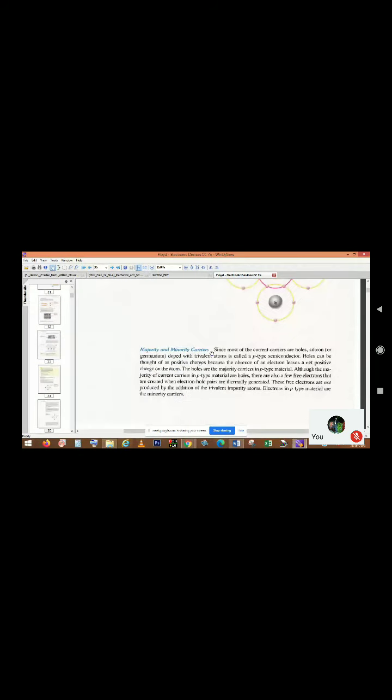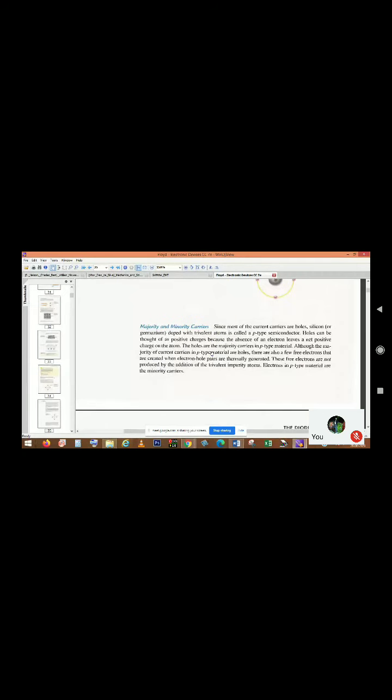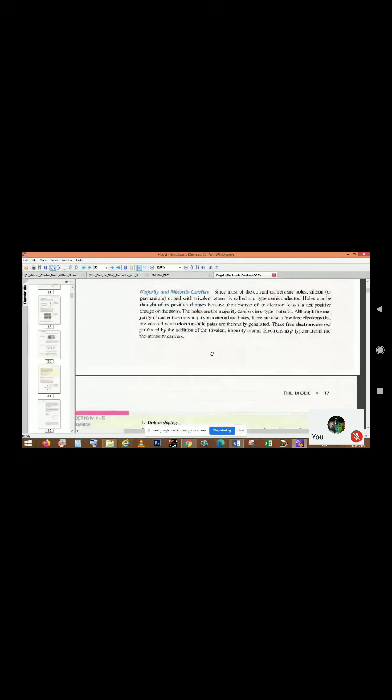This is one example, and the same scenario we have already discussed earlier, what the majority carrier and minority carrier are in p-type material. In case of p-type material there is some definition, like these things, and now we are going to make a